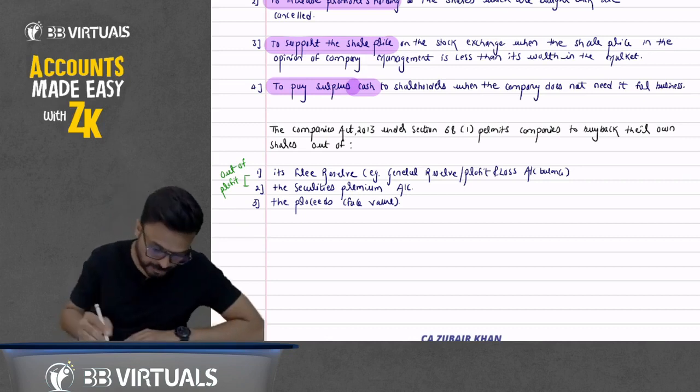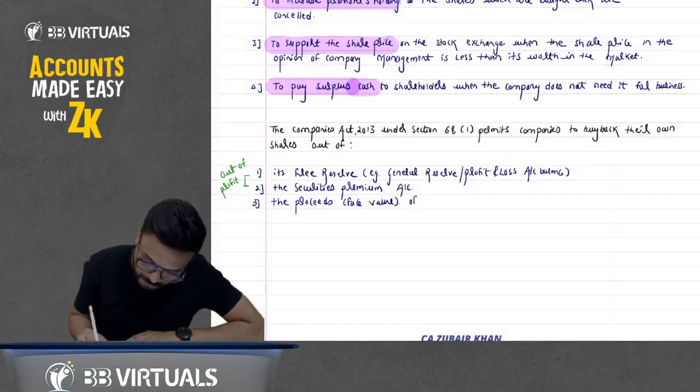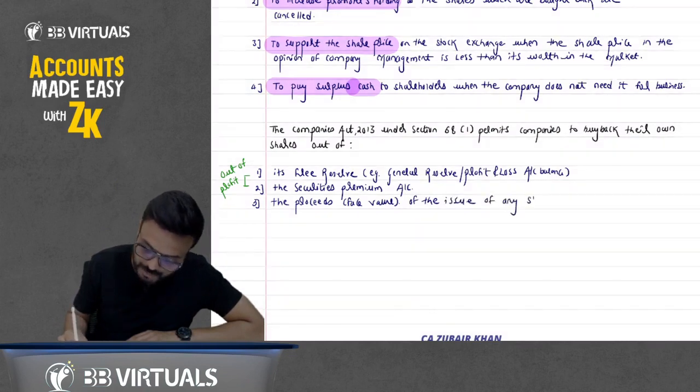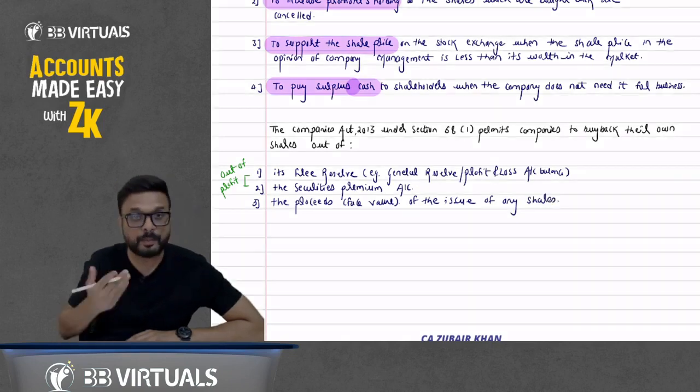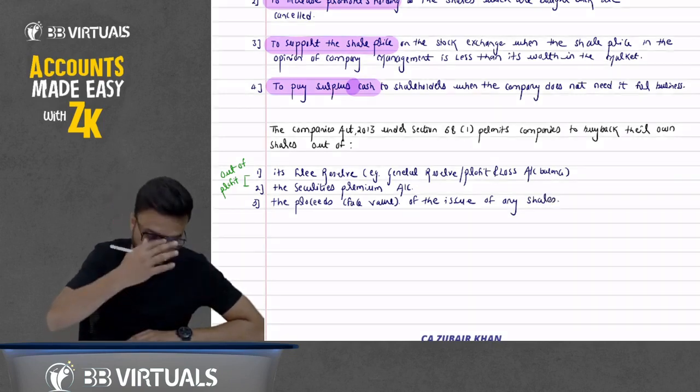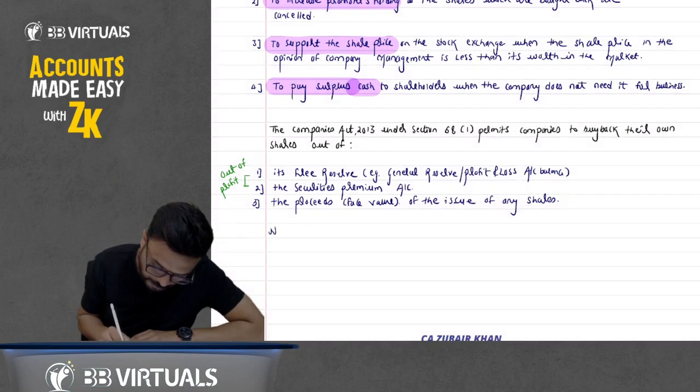The proceeds of the issue of any shares. And remember one thing, when we do the buyback, we cannot issue the same class of shares. So write down a note on it.